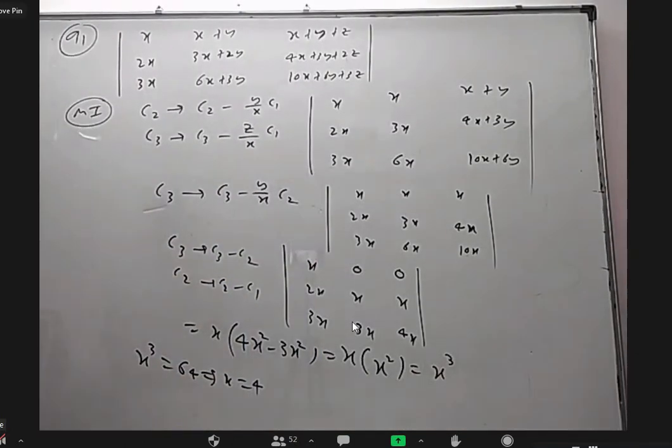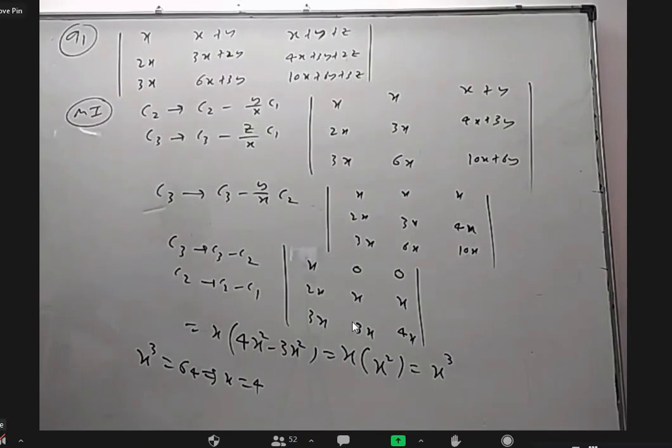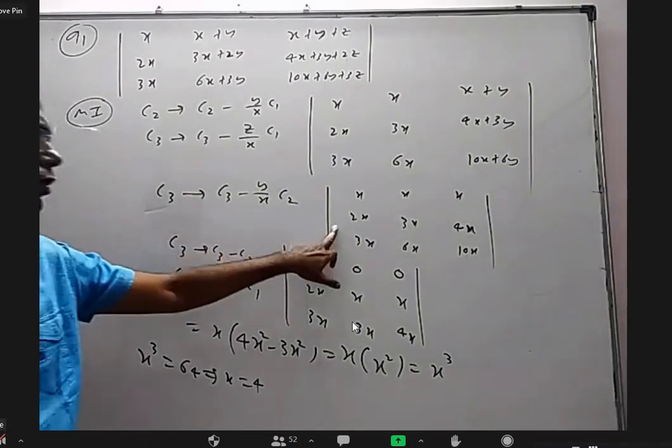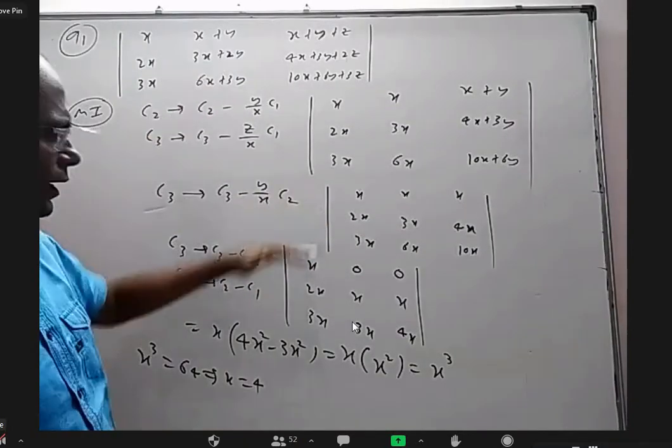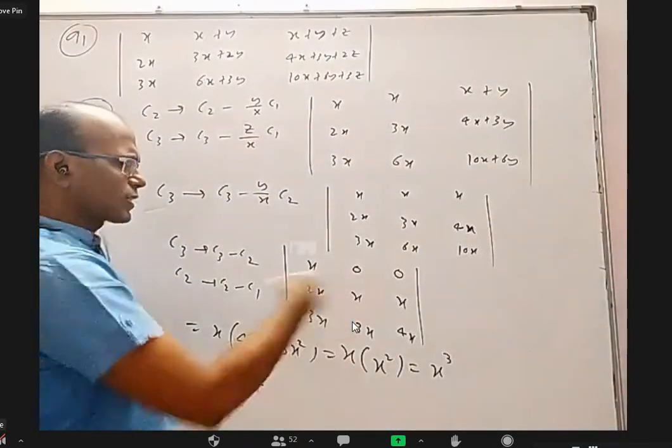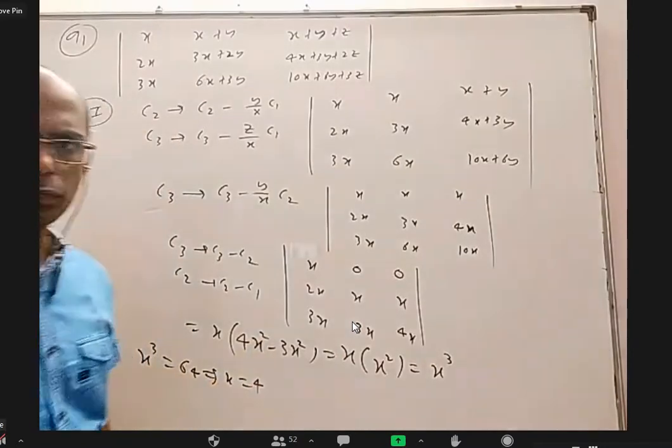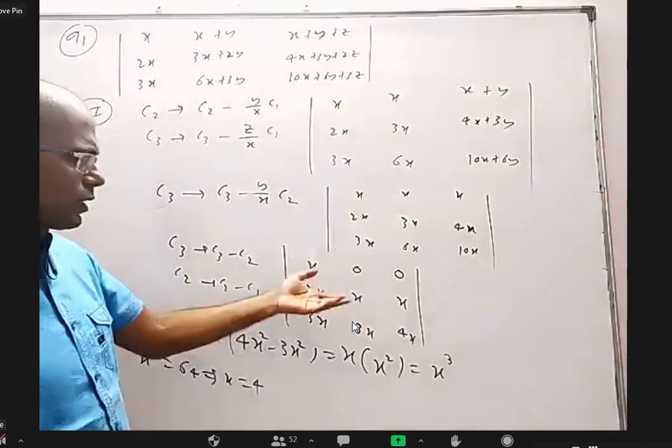Sir, before directly expanding, can we take x common from the 3 columns? Directly expanding means what you mean by this? No, sir, in the next step. In the next step, you want to take x common and then expand. Whether you take x common and expand or directly expand, there is no difference.